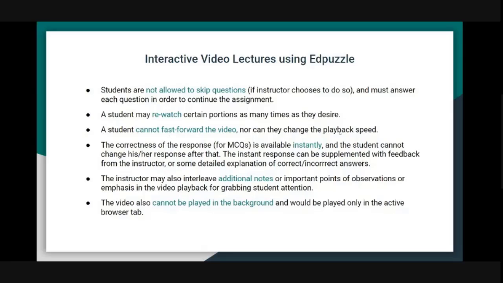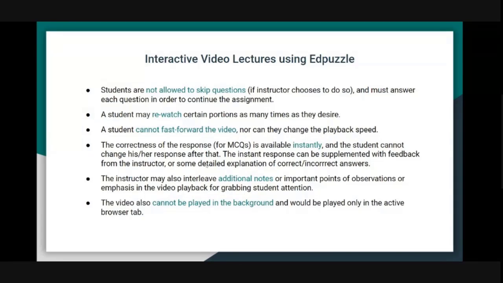So this is actually one concern one of the students wrote in the feedback. He or she said, when I'm revising, I'm not able to change the playback speed. Normally when they're revising content, they want to play it at 1.25x speed, but that is not available on this. So I answered that query, and I said, when you're revising, you don't really need to go to Edpuzzle. You can watch it directly on YouTube at 1.2 speed or whatever, 1.5 speed if you want. But on Edpuzzle, this playback speed change option is not there.